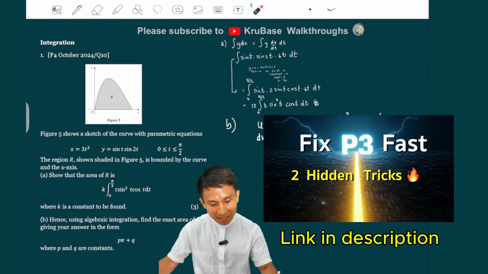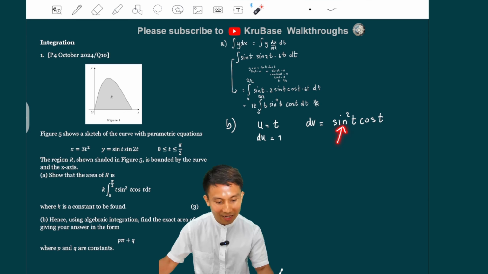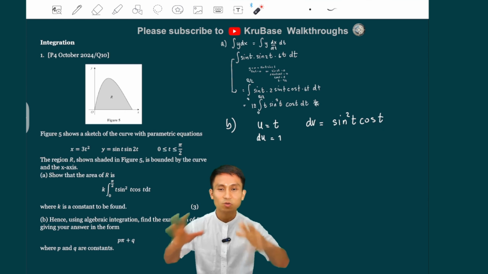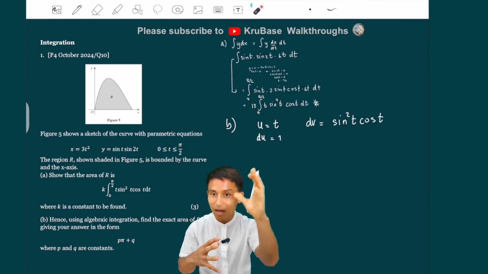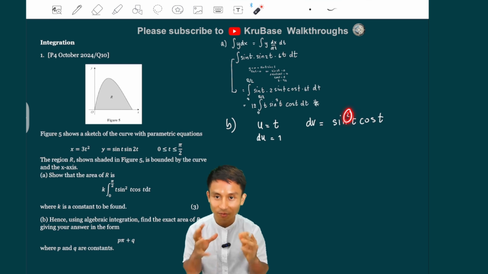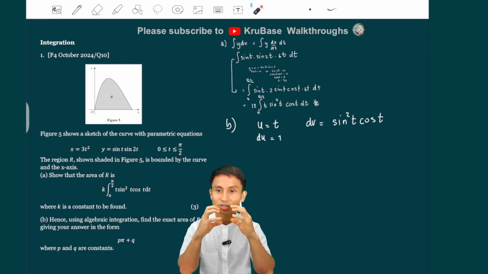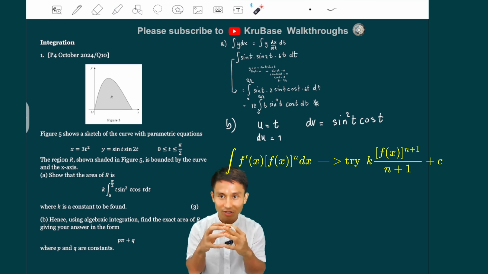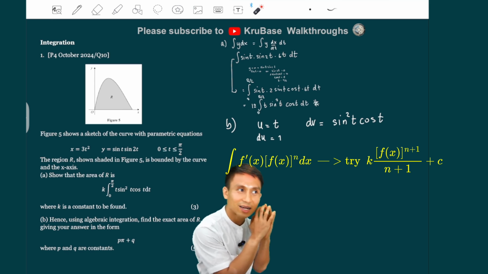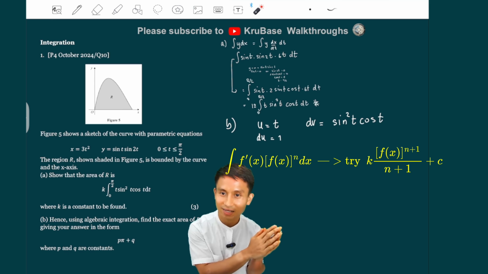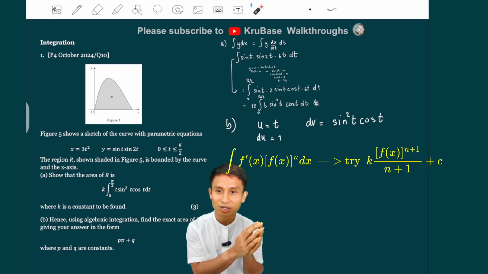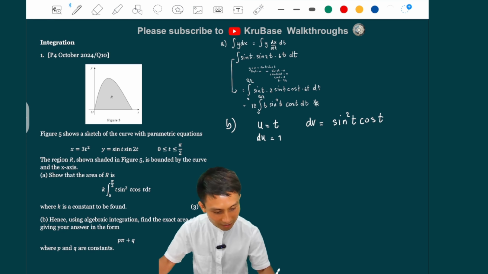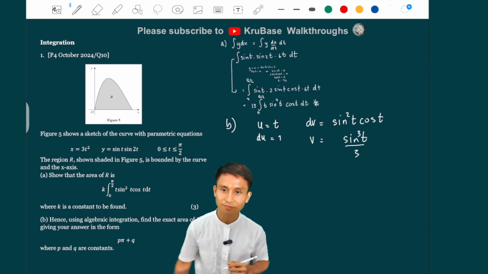So you see that differentiating the sine here, you get a cos. So when you differentiate the inner function of a power, the sine here has a power of 2. The inner function is just sine t. When you differentiate sine t and you get something on the side, this is the reverse chain rule. So you've got to try sine cubed t over 3.